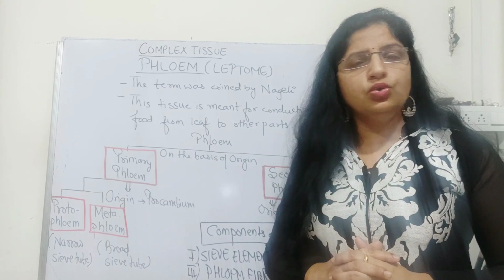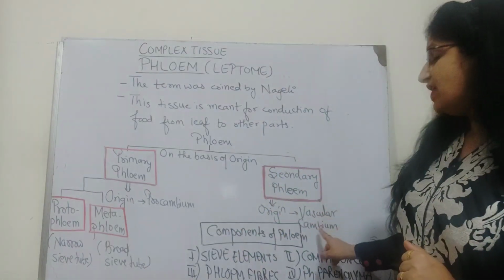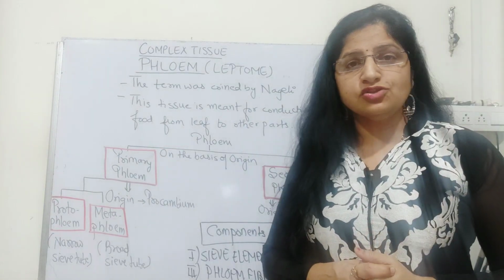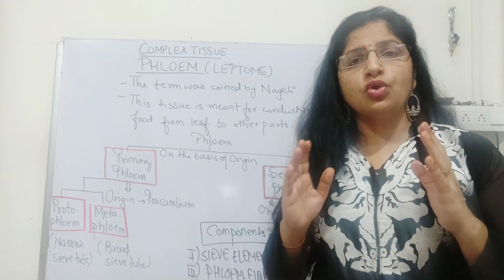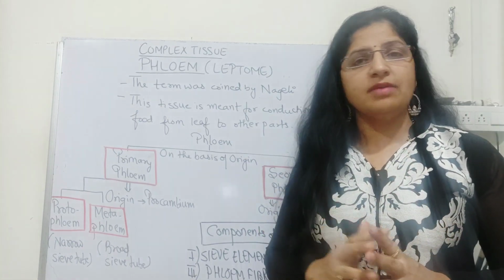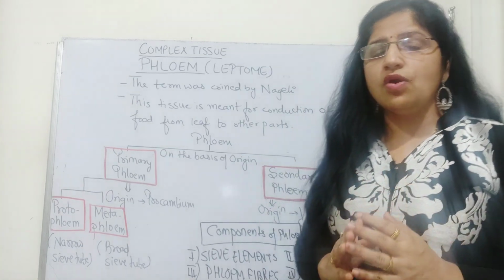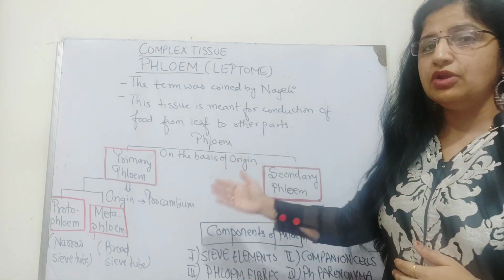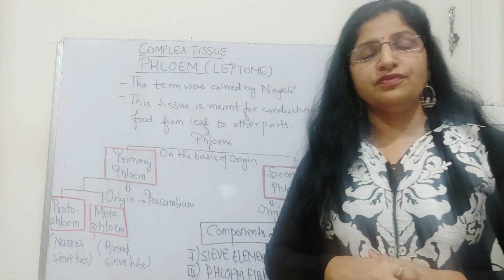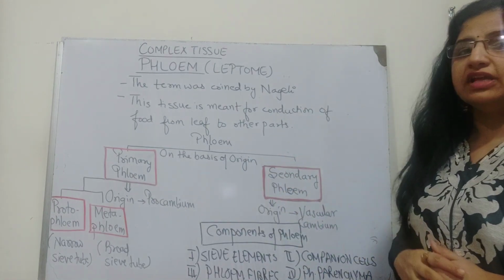If any plant does not go for secondary growth, then definitely this vascular cambium formation cannot be seen in those groups of plants, like it is not seen in the monocots. So monocots never go for the secondary growth, and that is why secondary phloem is not formed in them. But when we discuss dicots, once they complete their primary growth, they move towards the secondary growth, and in secondary growth, the formation of the secondary phloem is seen with the help of the tissue called vascular cambium.